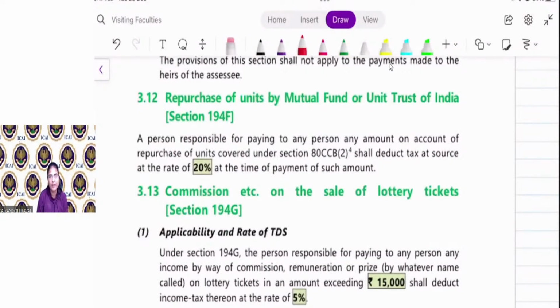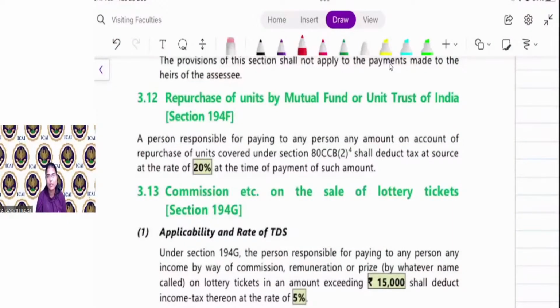Next, 194F is for repurchase of units by mutual fund or Unit Trust of India. If there is a buyback in case of shares, right? So the same in case of mutual fund, if mutual fund or Unit Trust of India buys back, repurchases their units, then they are making payment to the seller.